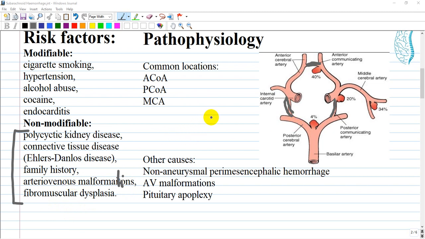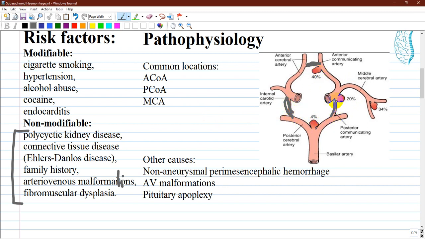And let's move on to the pathophysiology of subarachnoid hemorrhage. 85% are due to the rupture of a cerebral aneurysm. And here on the right side we have a picture with the location of aneurysm. Common locations are around the circle of Willis, like the anterior communicating artery, you see 40%, the posterior communicating artery, and the middle cerebral artery.